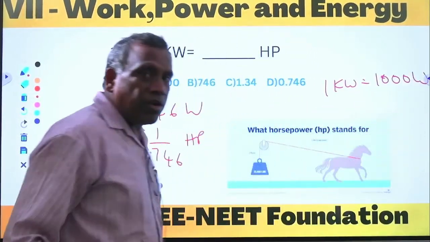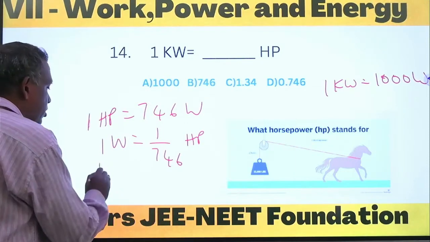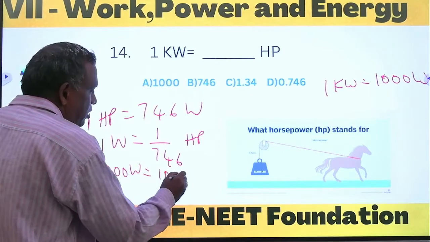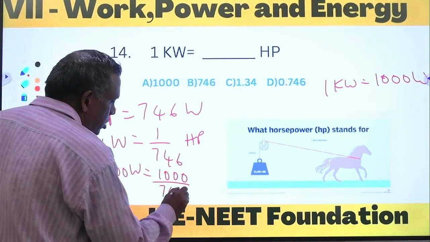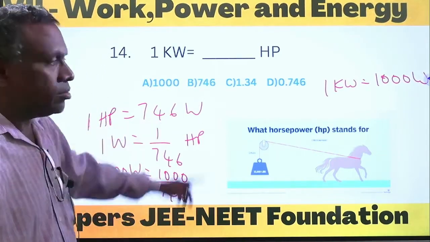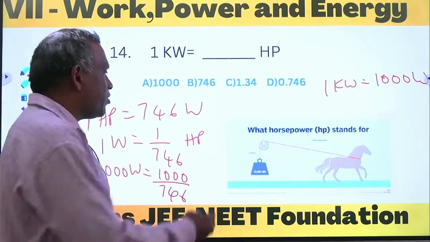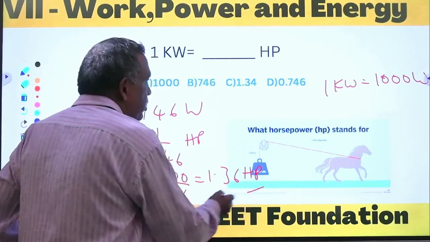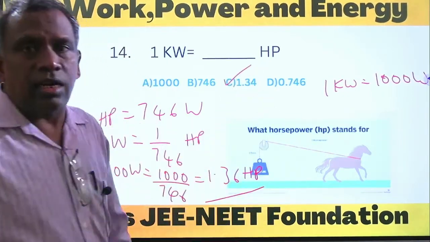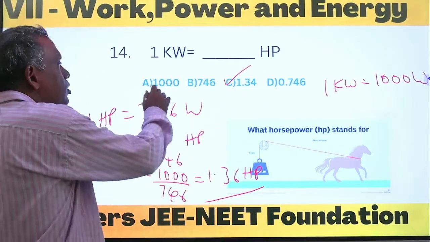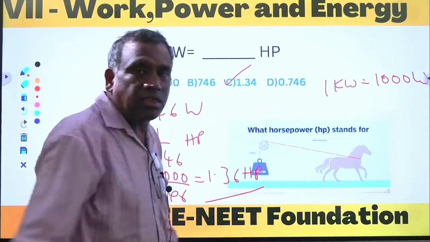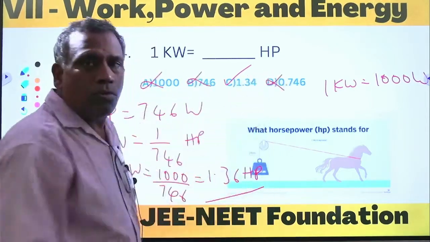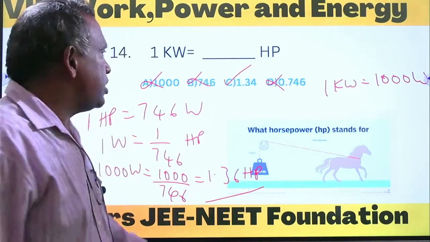Hence, for 1000 watts, how many horsepower? 1000 upon 746, which is approximately 1.36 horsepower. So option C is the correct answer. The remaining answers 1000, 746, 0.746 are wrong. Only 1.34 horsepower is the correct answer.